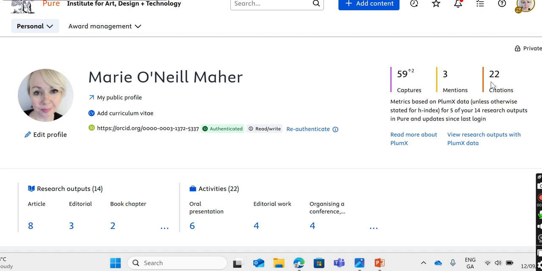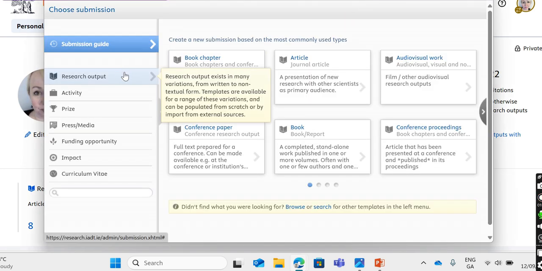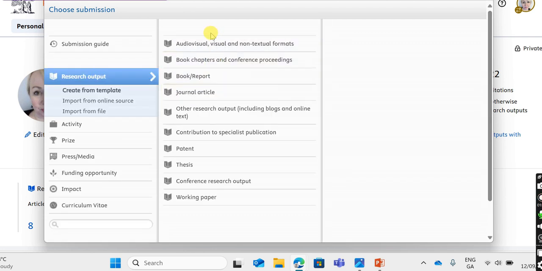Citations don't give a very holistic or representative idea of impact. Some disciplines don't attract citations, and we don't want to encourage a competitive quantitative research metric culture at IADT. So instead, if you go to add content, there are two very simple ways to capture your impact in a far more holistic way. If you go to research outputs, and not on activities, by the way, just on research outputs, you'll see all the research outputs there.